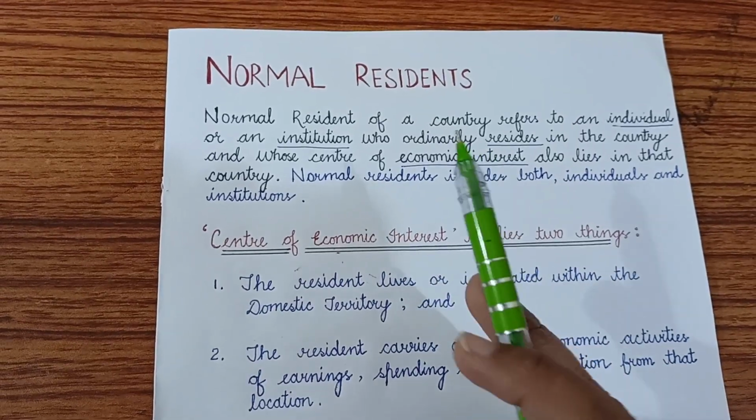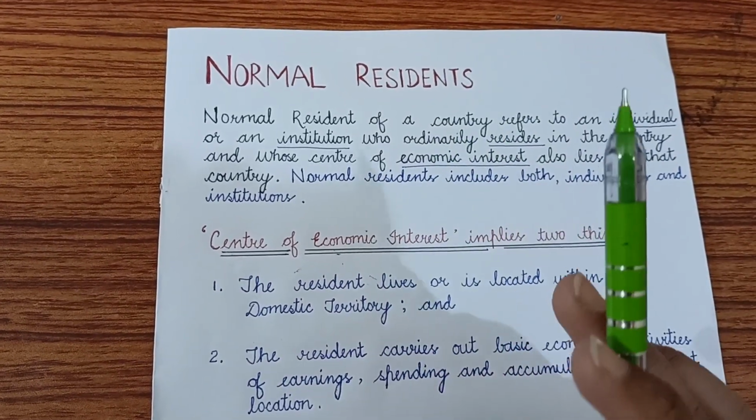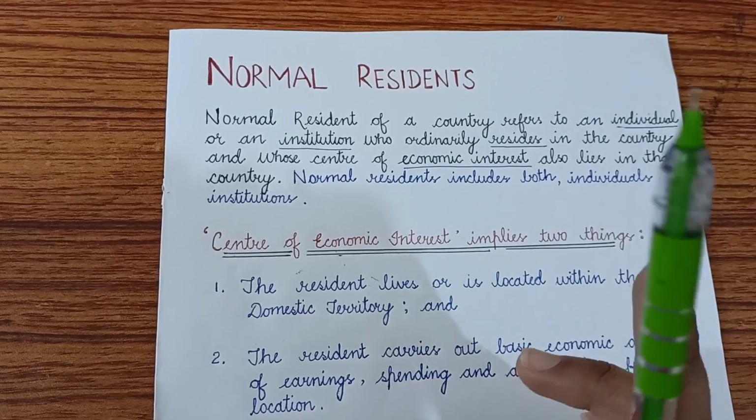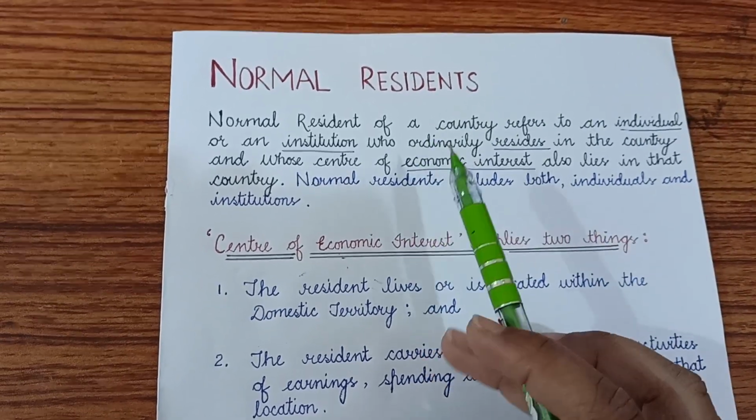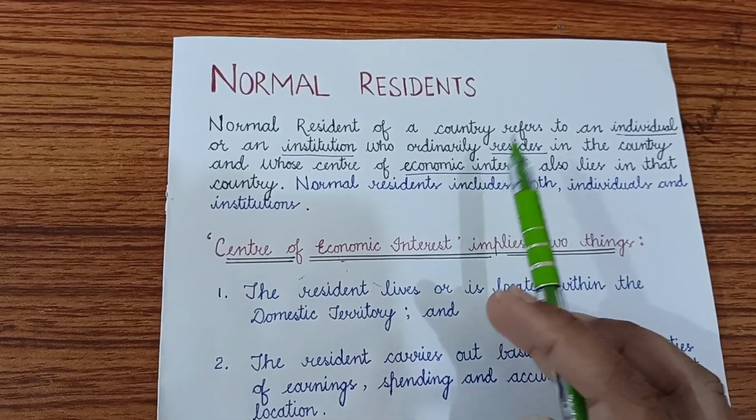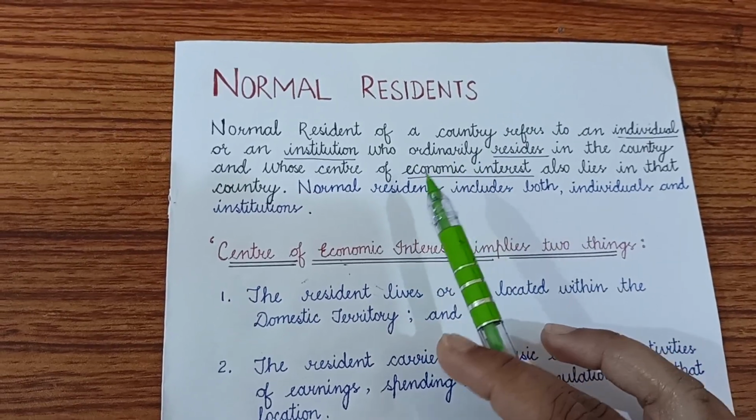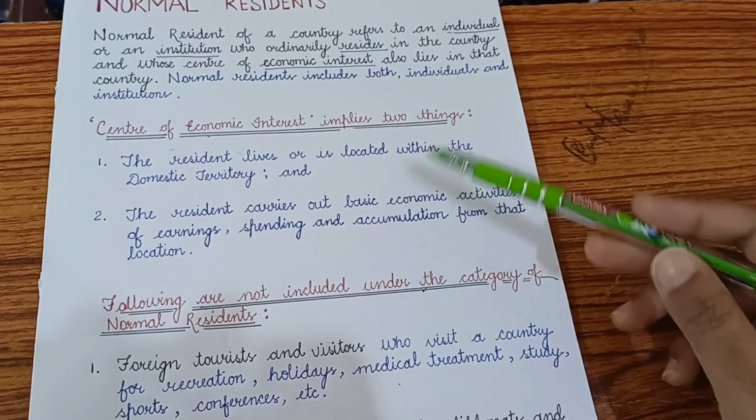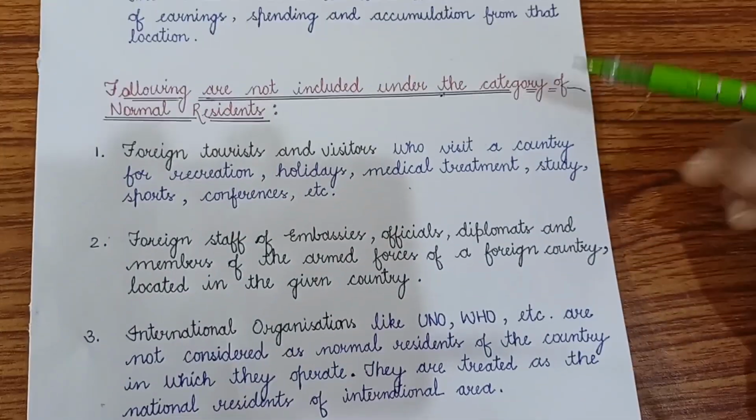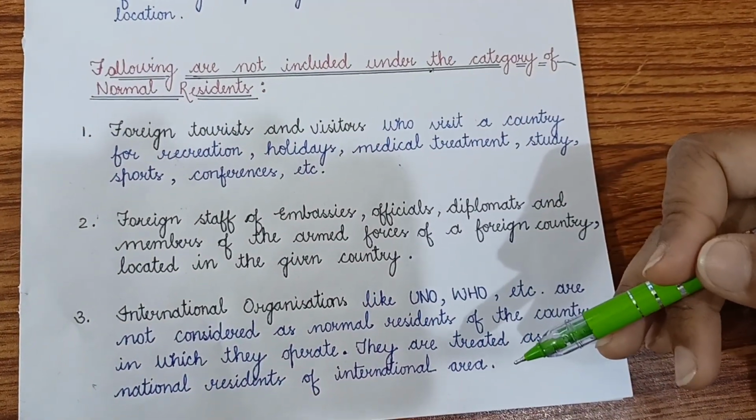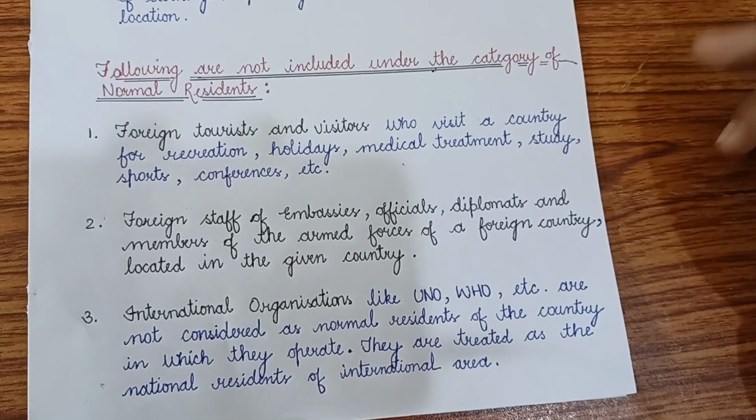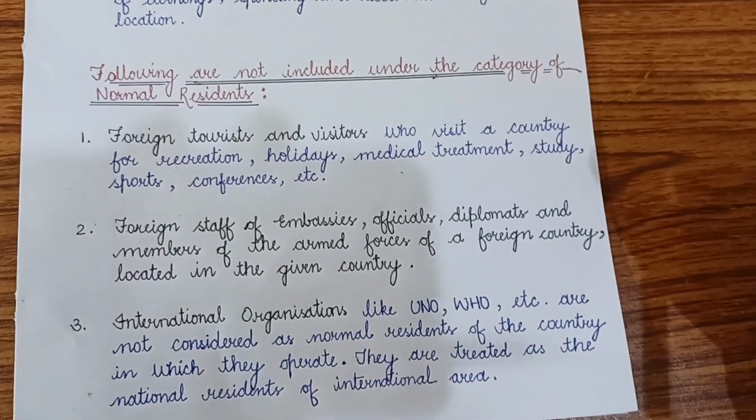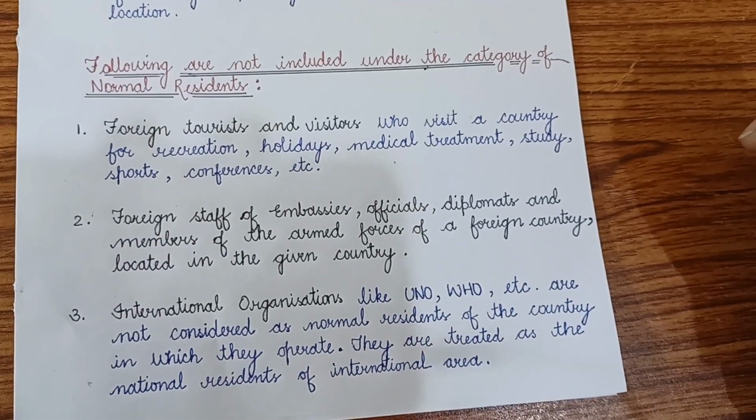So you understand, individual and institution should fulfill two points. They must be resident of that country, meaning they should reside in that country, and their economic interest also lies in that country. Apart from these two points, there are many points also which are not included in the category of normal resident. So let's understand this.